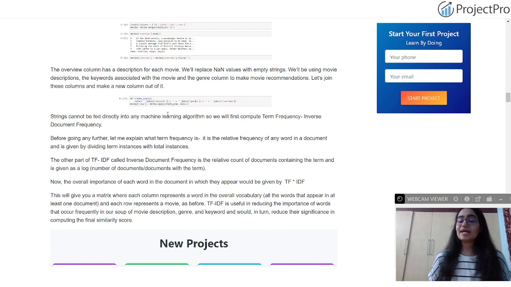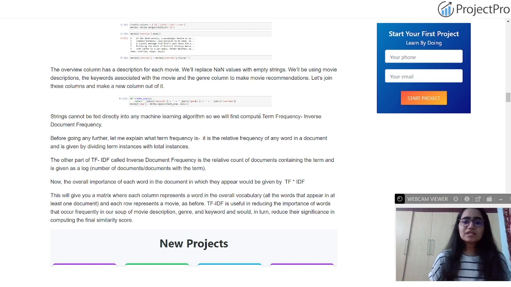So we first compute TF-IDF, that is Term Frequency Inverse Document Frequency, which is basically converting your strings into vector format. For example, take a movie recommendation system. It relies on a MovieLens data set, or a movie data set, having data frames like the ratings given by the user to different movies, and also a user CSV file, which contains all the information pertaining to the user, like the user ID, the location, the age of the user, his preferences, and so on. And there is a ratings data frame which contains the ratings given to different movies.